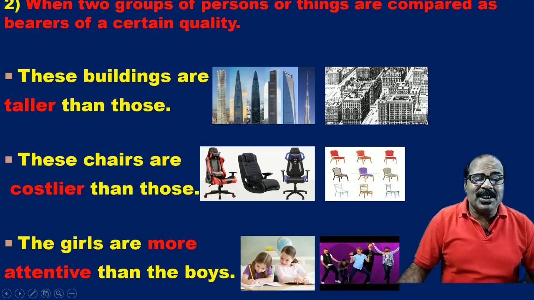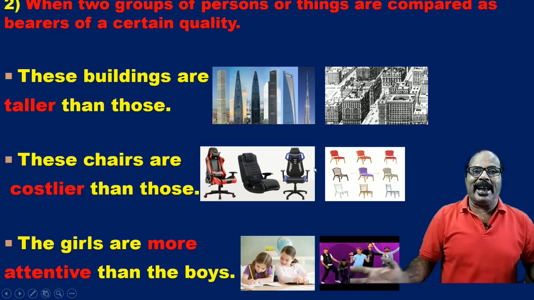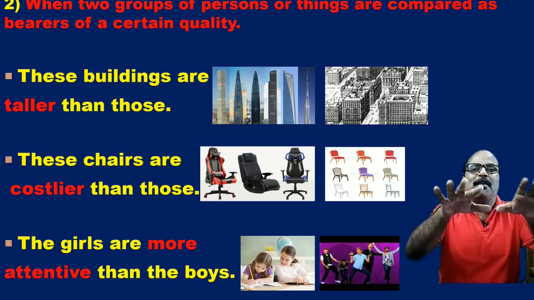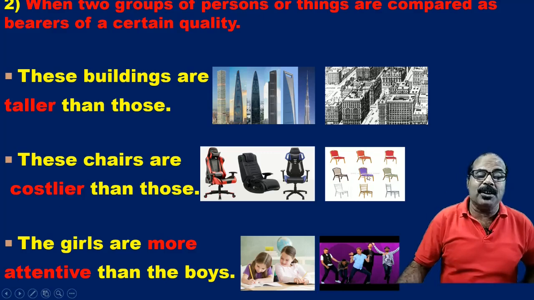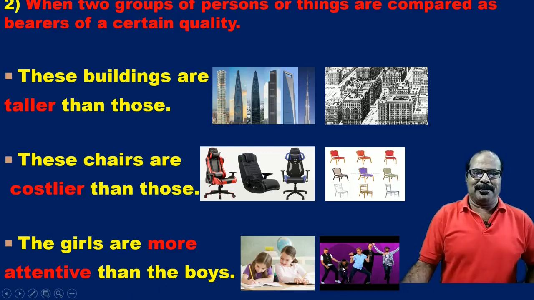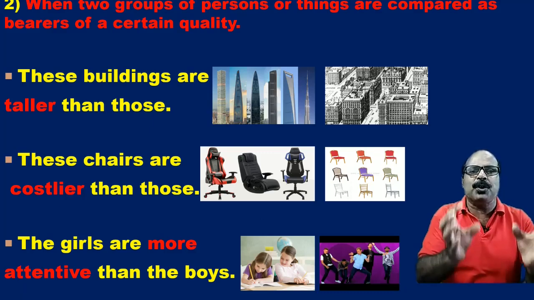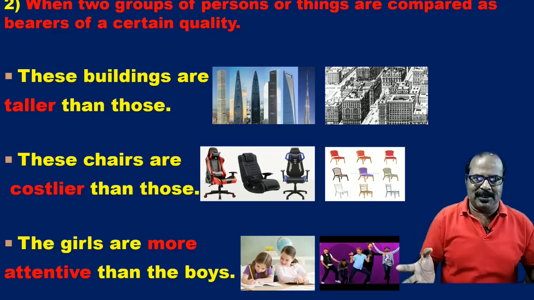Now, these chairs are costlier than those. So, how costly they are? The comparison is made on the basis of that quality. These chairs are costlier than those. The girls are more attentive than the boys. So, here the comparison is made between two groups of persons or two groups of things.